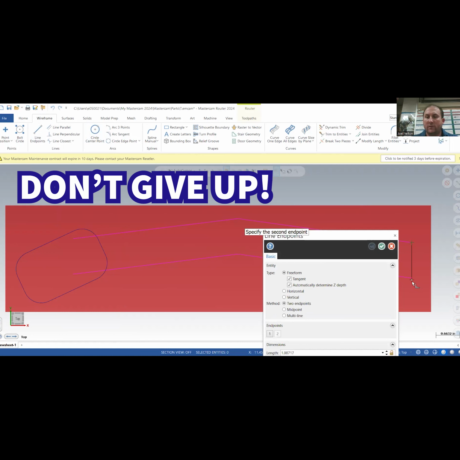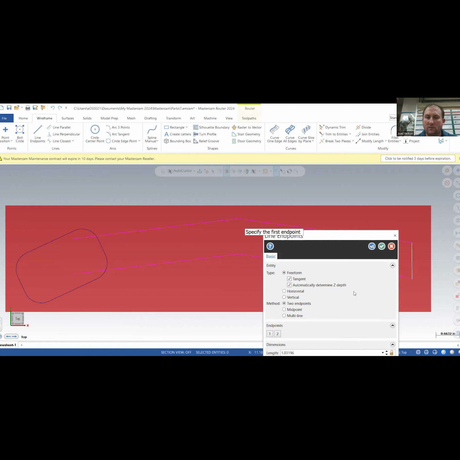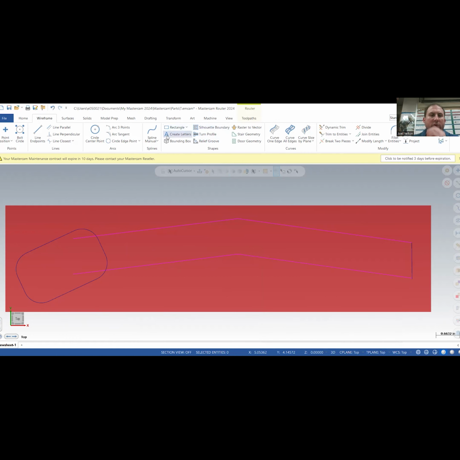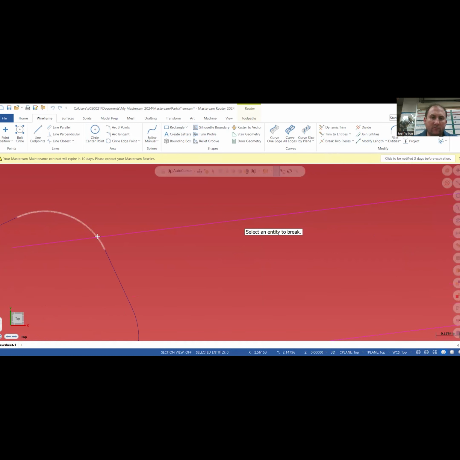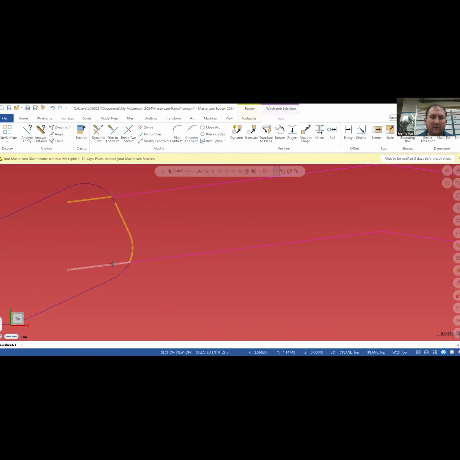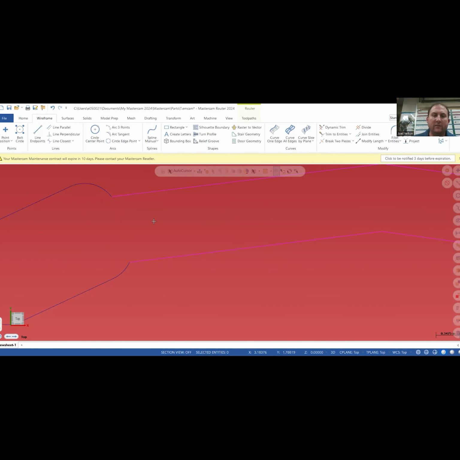Chain, you can hit that. Let's do, oh, you gotta hit OK right here. And let's change that to 0.375. Okay, do 0.5. So hit OK. And then we're gonna go to line endpoints. Make a line from there to there. And I'm going to go to break 2 pieces.